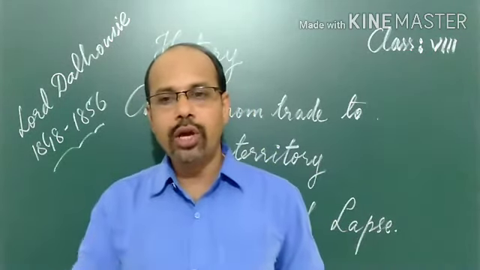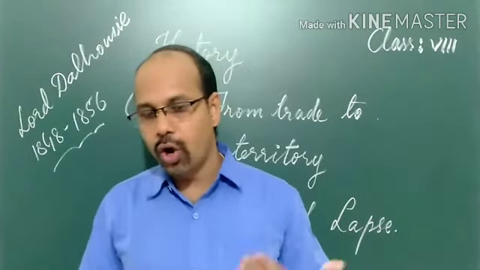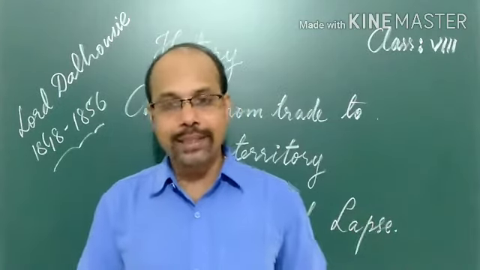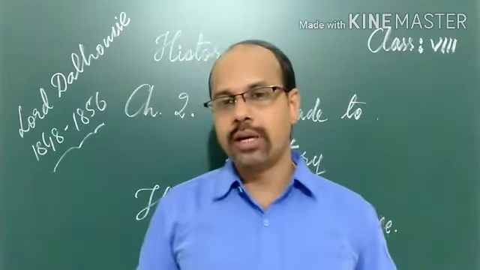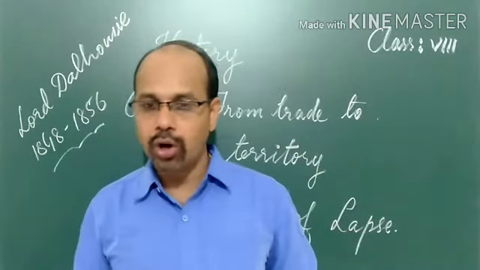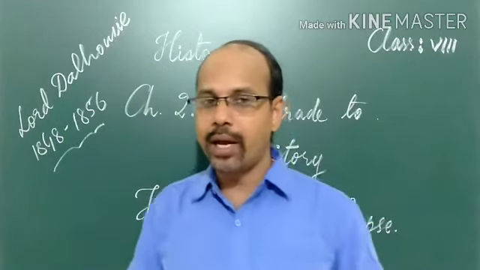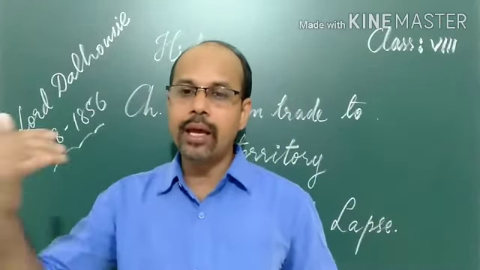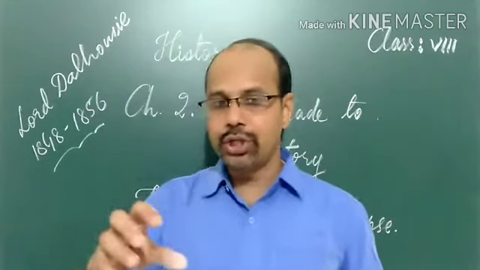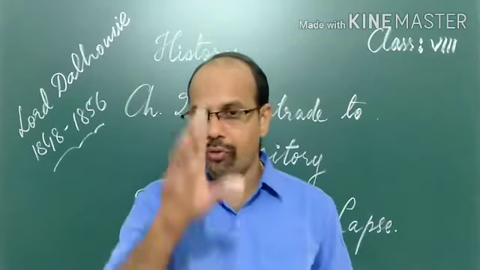Many Indian rulers, when they did not have a child, used to adopt a child from their close relatives, or from their own royal family, or from anywhere, and declare him the successor of the ruler. But the Britishers made a policy known as the Doctrine of Lapse.